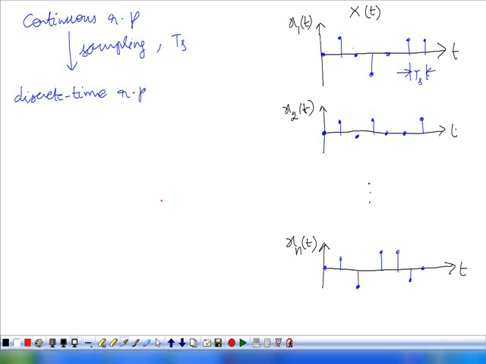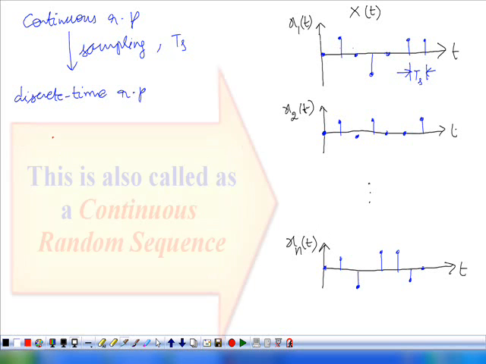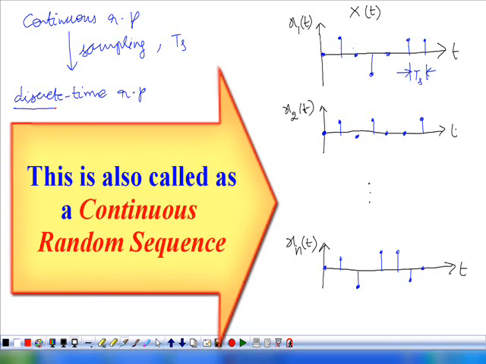In the previous two cases, t can take any value from minus infinity to plus infinity. That is, t is a continuum of values. The functions that we considered are continuum of the time variable. But in this case, time t can take a discrete set of values. So that's why the name discrete time random process.